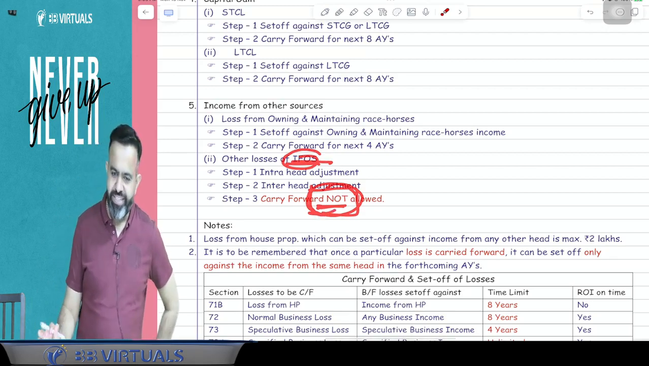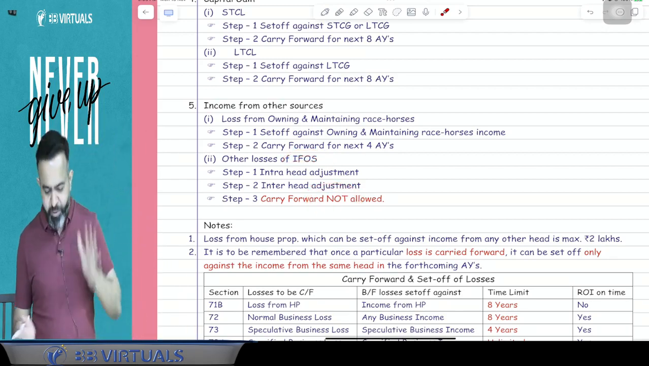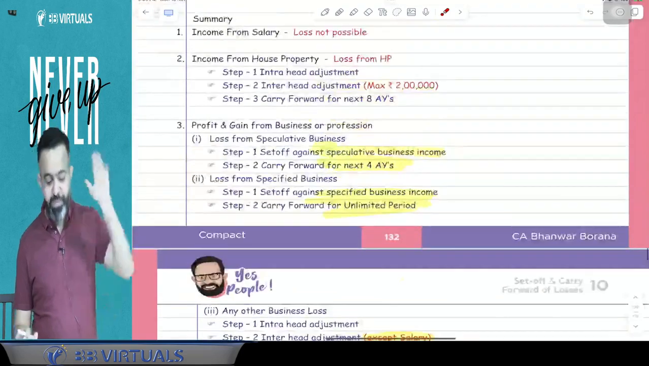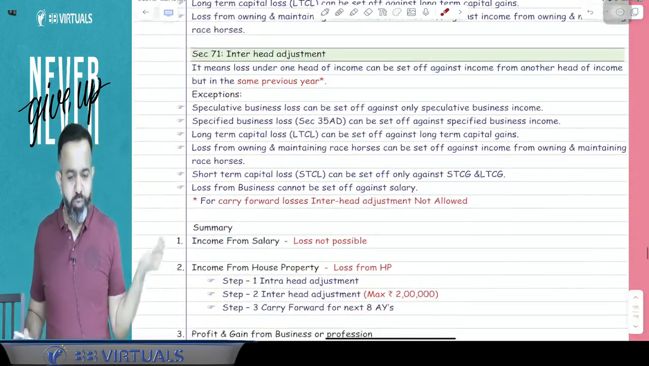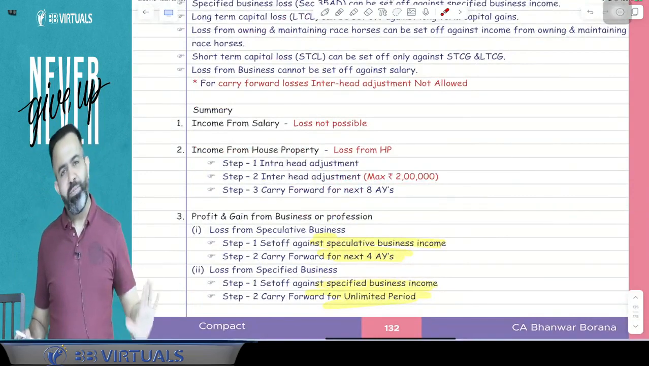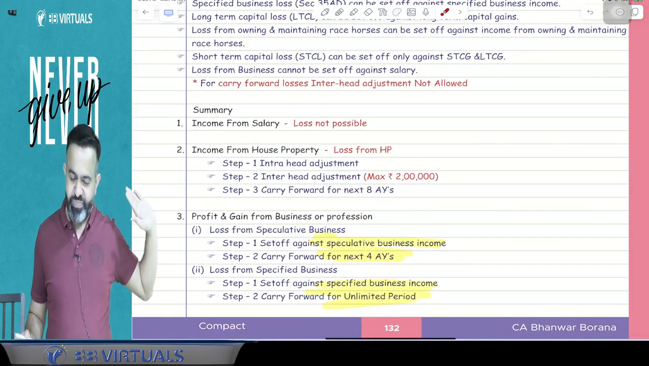You understood or not? Yes. So this is called your mind map. If you understood this mind map, it means you understood this intra-head adjustment and inter-head adjustment. And if you have not understood this mind map, it means you have not understood anything till now.